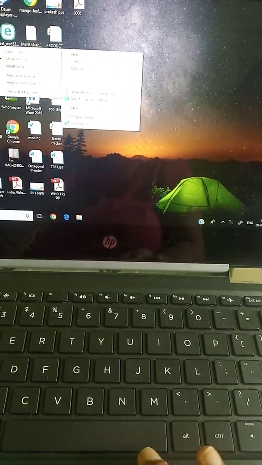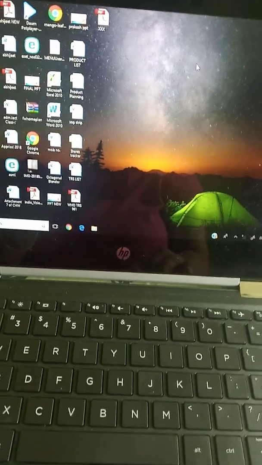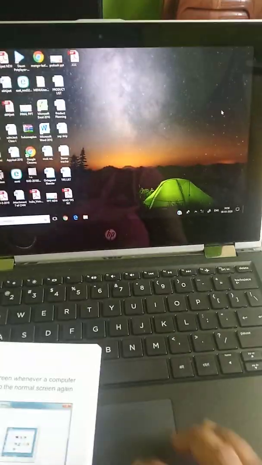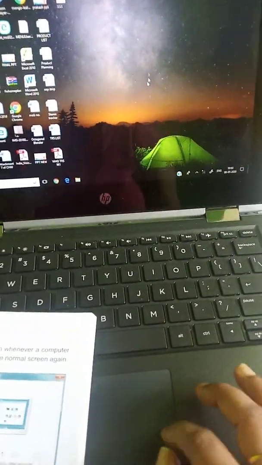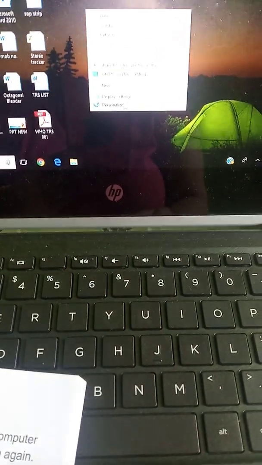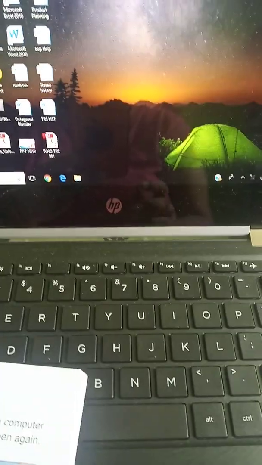Clear? View, auto arrange. If I want to sort by name, sort by name. Clear? All the mouse pointers you understand. If I have to change the desktop background, I have to right click on the desktop, then we'll do personalize, children. Okay, then we'll do personalize, then we'll select and change the background.